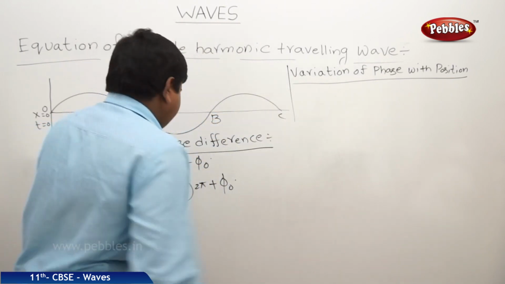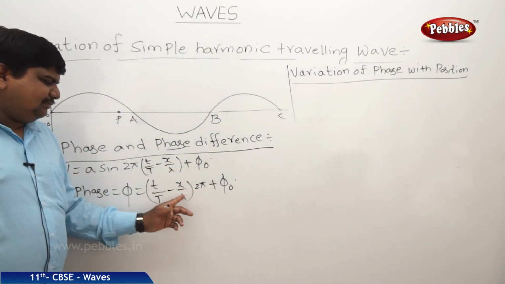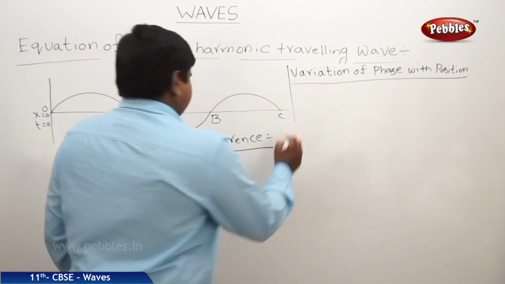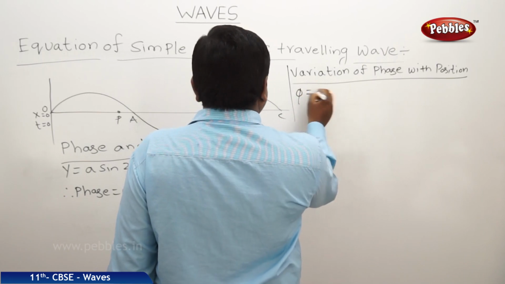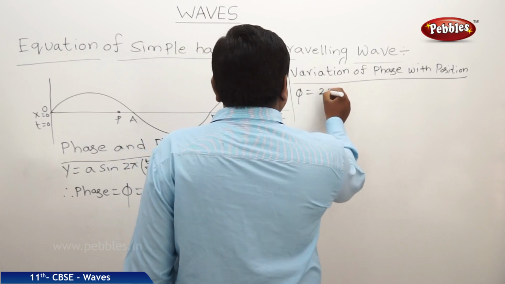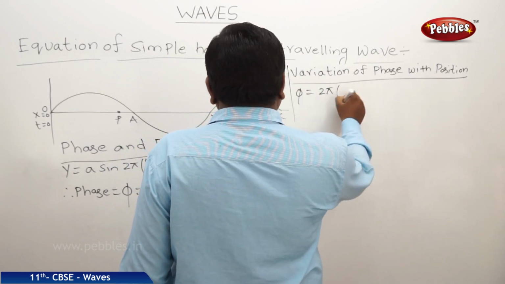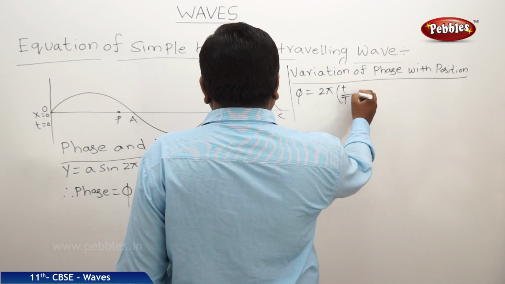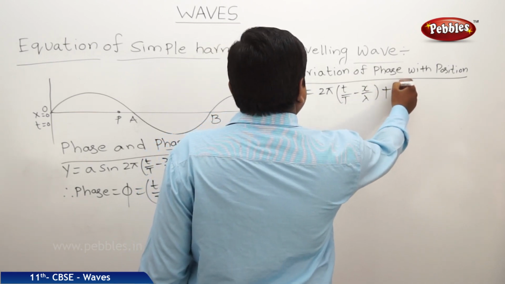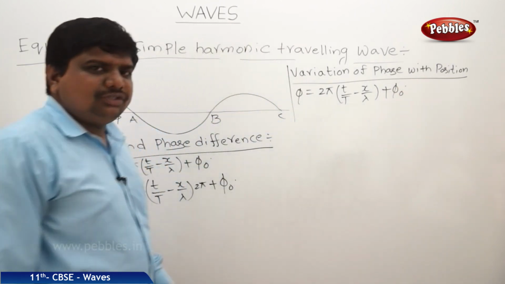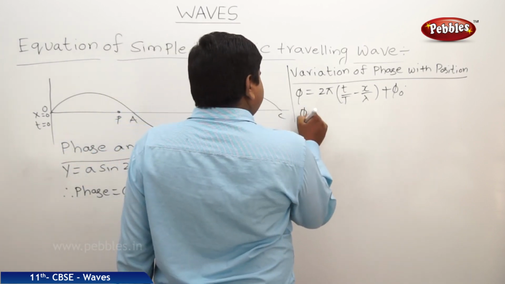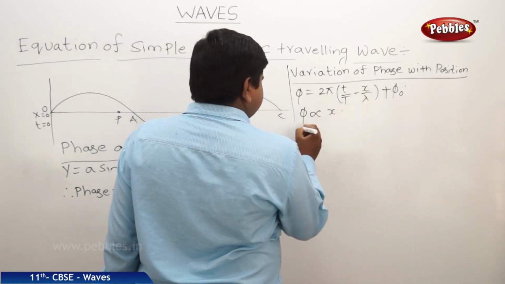So in this case, what we can understand is x values are going to change, x1 to x2. T is constant. So we know the phase equation: phi is equal to 2 pi into (small t by capital T minus x by lambda) plus phi naught. Now we should show the variation of phase with position. That's why phi is proportional to x in this equation.